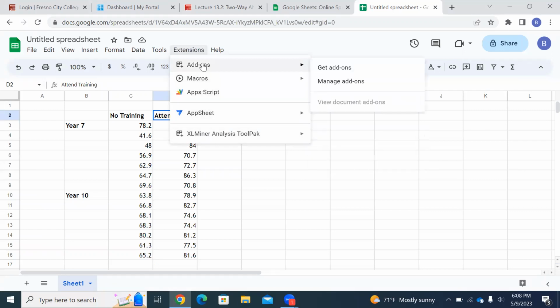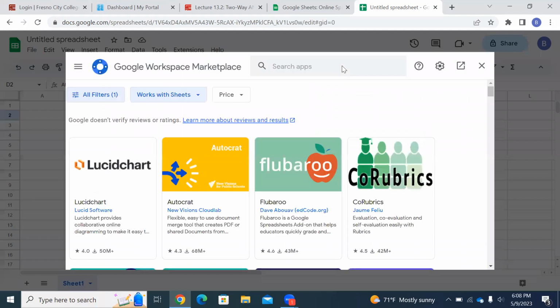So I'll come up here. How you would download is go to Add-ons. So I'm under Extensions, Add-ons. Go over to Get Add-ons. Click on that. It says, okay, come up here to the top, Search Apps, and type in XL.